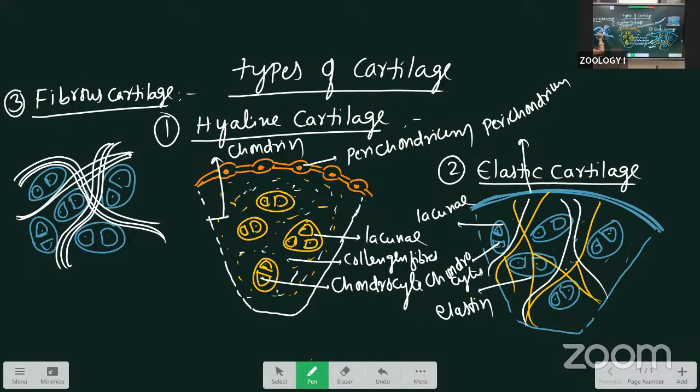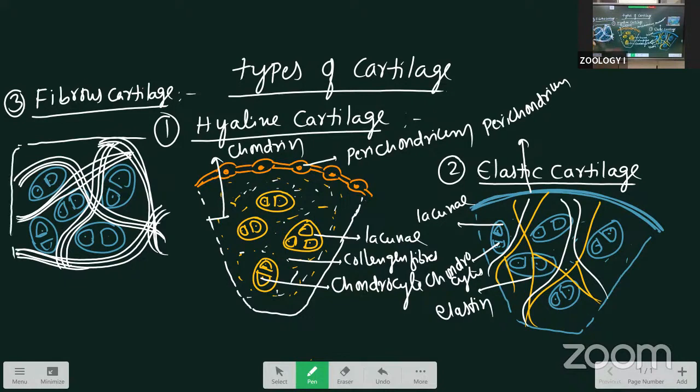Bundles of collagen fibers are present. Here in this, the perichondrium is absent.